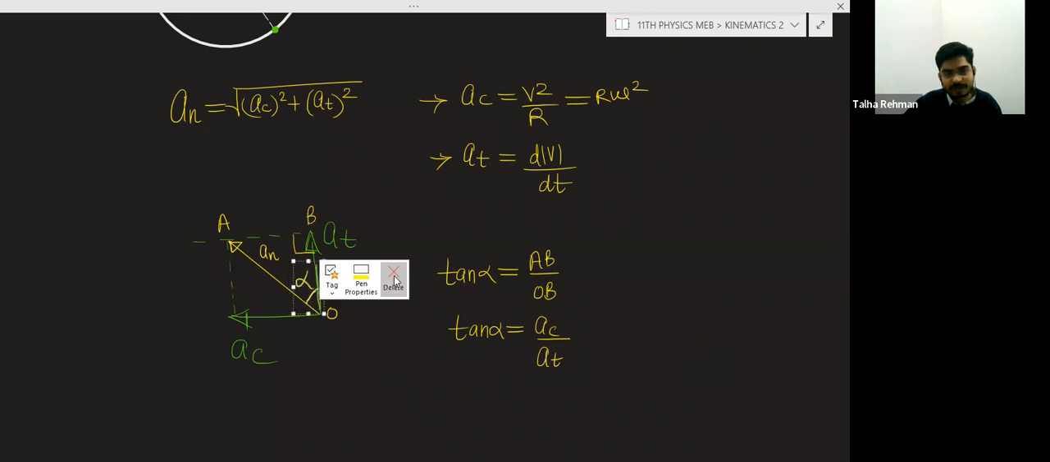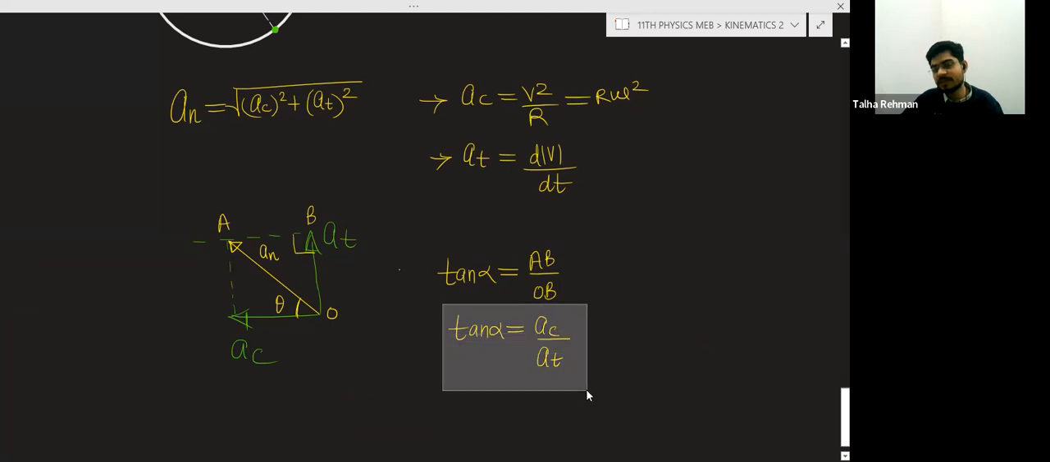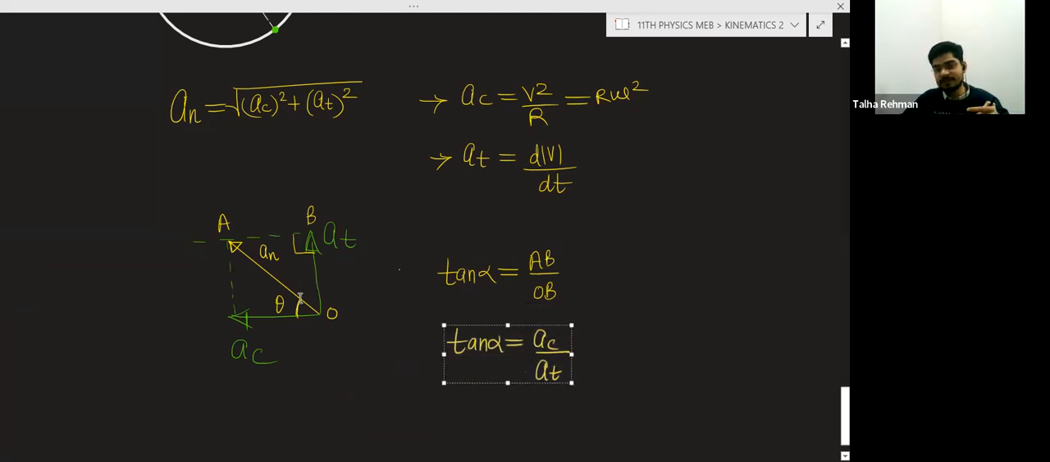If they ask for the angle of the resultant acceleration with the centripetal acceleration, then this will change. Tan theta, when you apply trigonometry in the triangle, will be AT by AC. So accordingly you have to change. This is not mandatory; generally they always ask for alpha, the angle with the tangential acceleration, and that is why I have written it. So this is tan alpha.